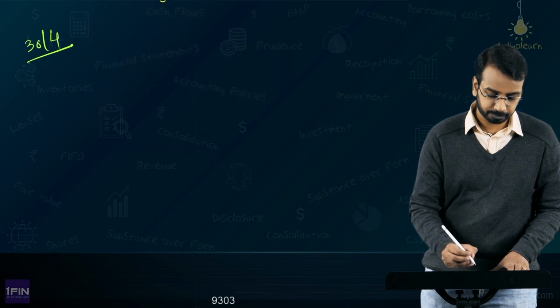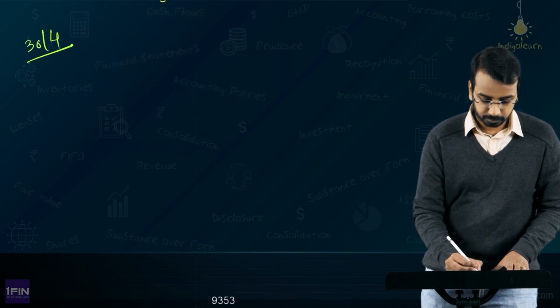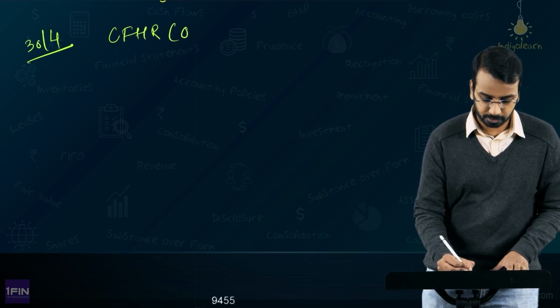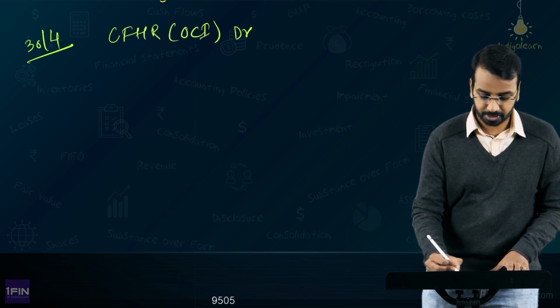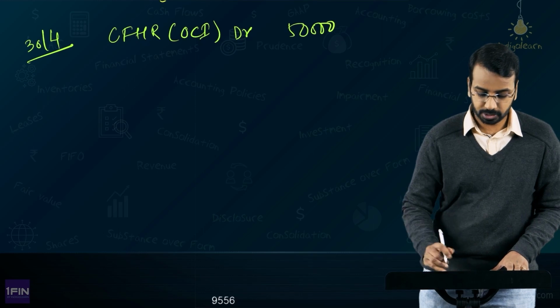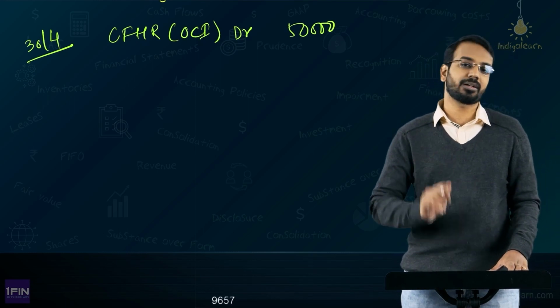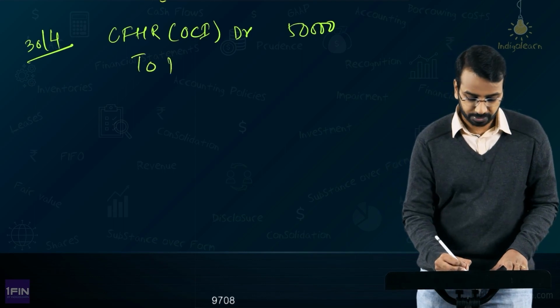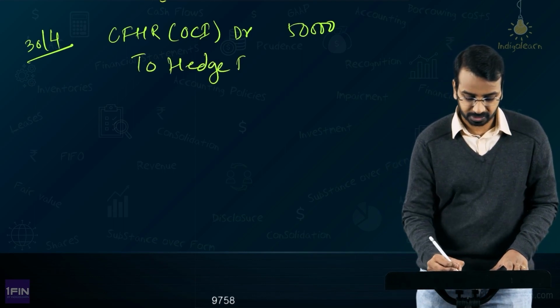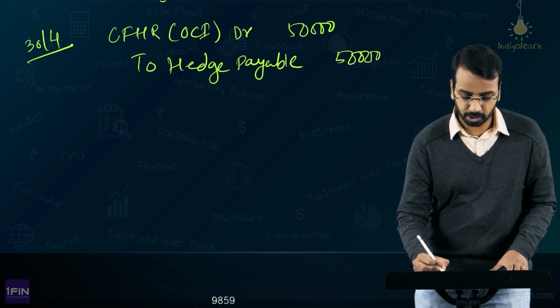You will say cash flow hedge reserve, debit OCI, debit 50,000. Sir, why 50,000? From 81 it has become 81.5. So on $100,000 you will have an impact of 50,000, to hedge payable 50,000. You have to pay this amount to the other party.